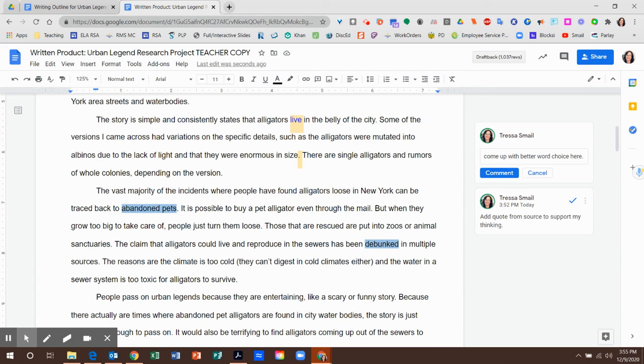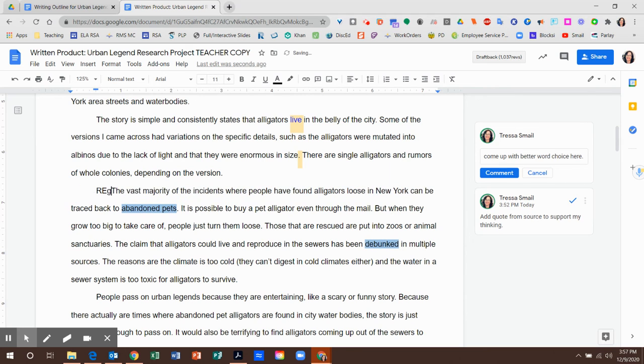So now the next sentence, if I just talked about all these, like that there's a little bit of variation to some of the specific details, I'm wondering if the next part, if I could say something about like, okay, regardless of the version, the details about how the alligators got there, right? Abandoned pets, that how the alligators got there and that they can't survive down there. All right, so I want that topic sentence to have both of those ideas in it.